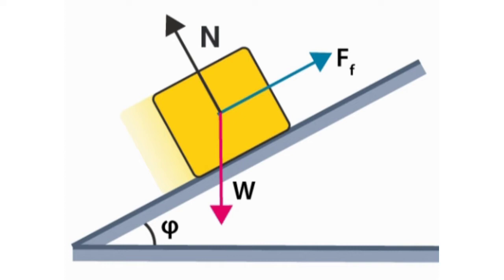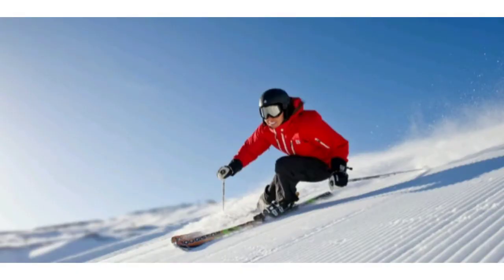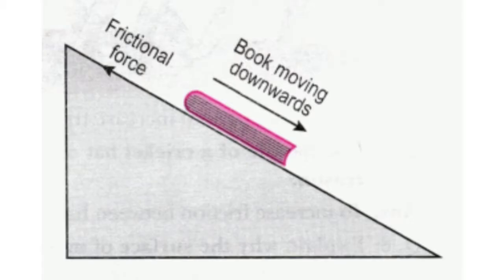It is a force that resists the motion of an object moving across a surface. The object is moving in sliding friction. For example, a box that is not at rest and is moving, a person skiing on the mountains, sliding a book across a desk.